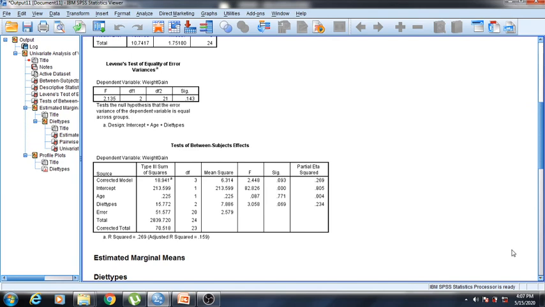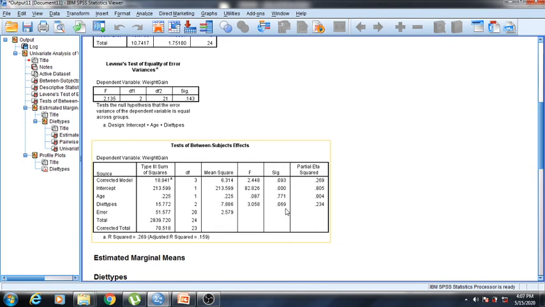Now we'll go to the ANCOVA table, tests of between-subjects effects. Here we are controlling the covariate age. Then what is the effect of diet types on weight gain? You can see here, for diet types on weight gain, the significant value is 0.069. It is greater than 0.05. What does it mean?